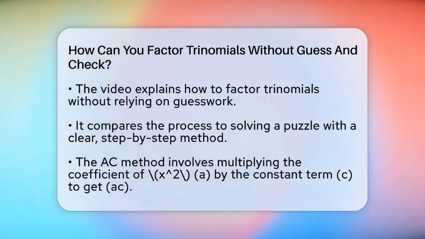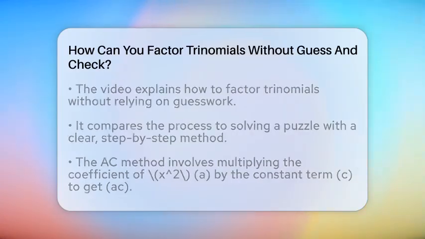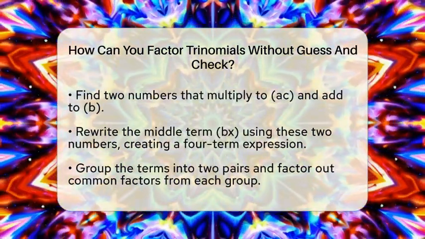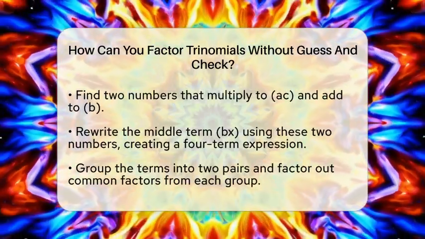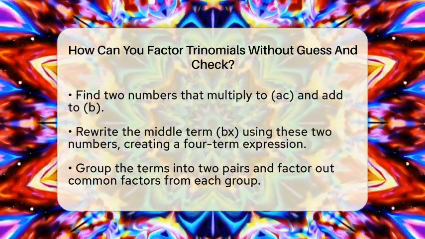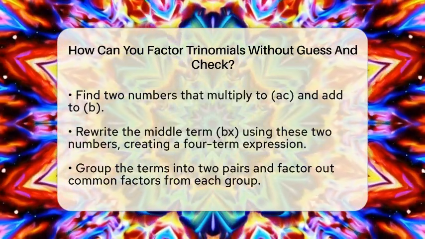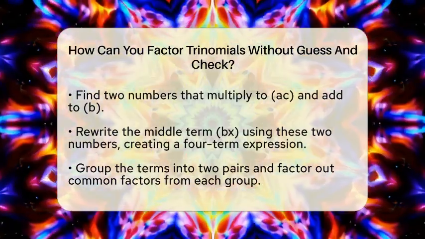First, you multiply the coefficient of the squared term, which is a, by the constant term c. This gives you a number called AC. Next, you find two numbers that multiply to AC but add up to the middle coefficient, b. Once you have these two numbers, you rewrite the middle term bx as two separate terms using those numbers. Now you have a four-term expression.